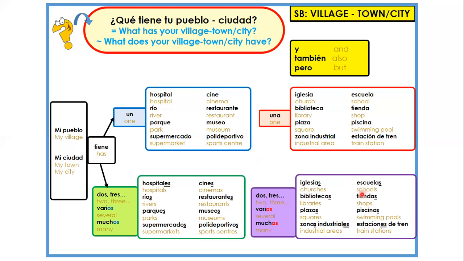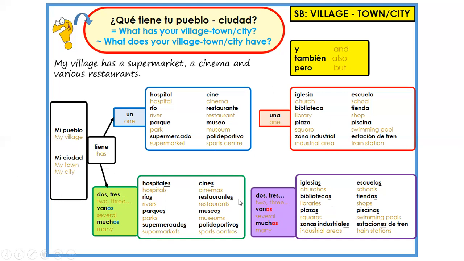Notice, please, that these 2 words, numbers are not, but these 2 words change the ending according to whether they are going together with a masculine word, plural masculine, or feminine. So, varios or varias, depending on whether it's feminine or masculine, muchos and muchas. Excellent. Let's now have a go at the opposite.